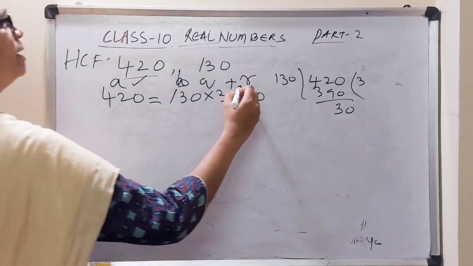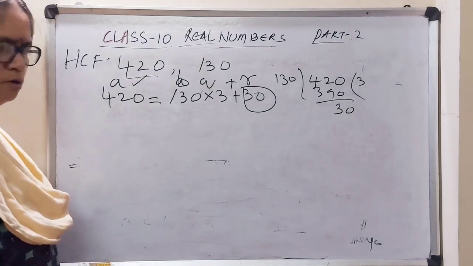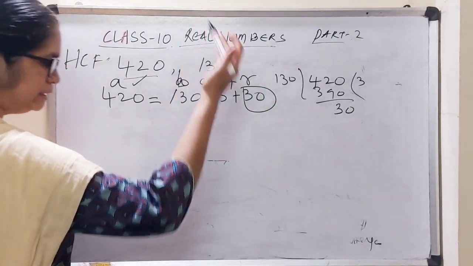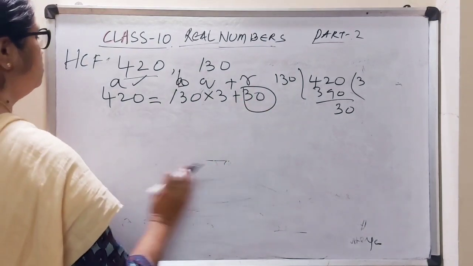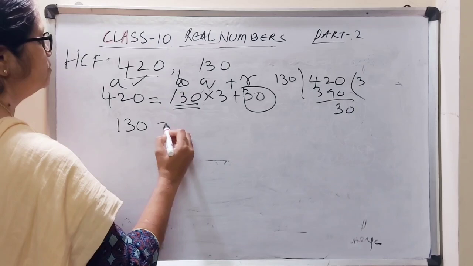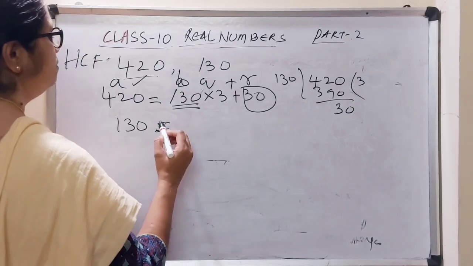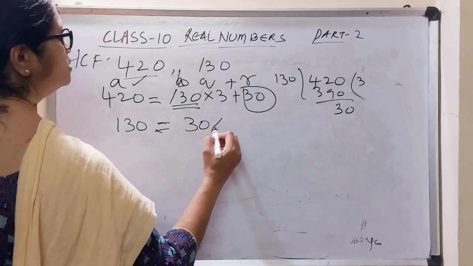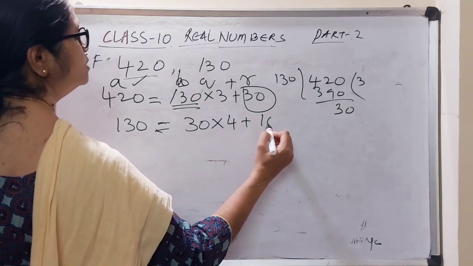Did I get the remainder 0 here? No, I didn't get remainder 0 here. Again, what do I have to do? Until I get remainder 0, I need to continue this division. Now 130 becomes the dividend. 130 can be written as 30 into 4 plus 10.